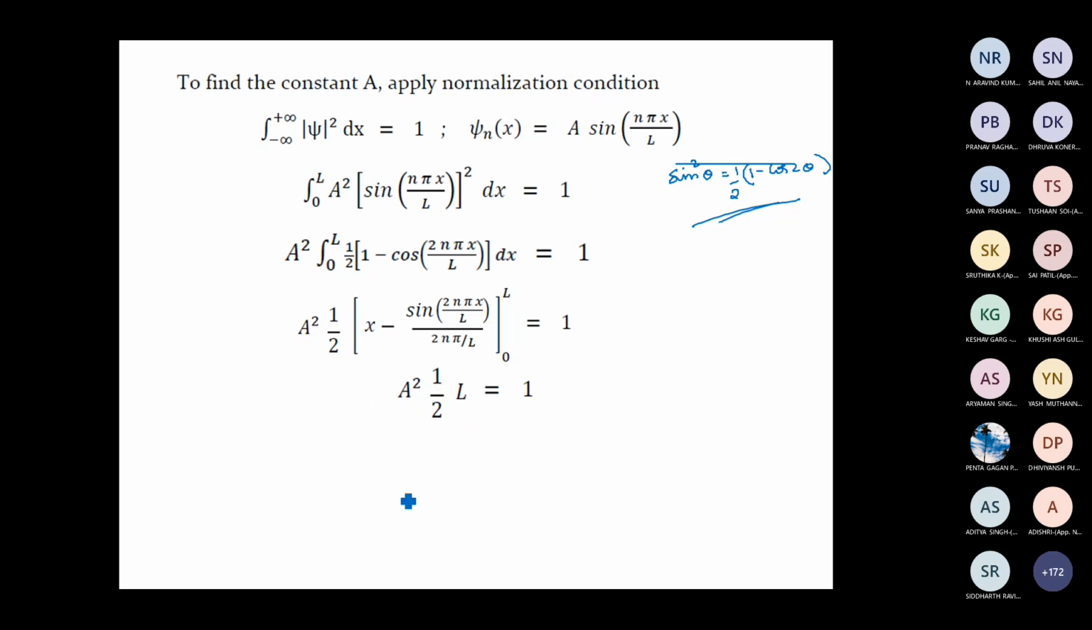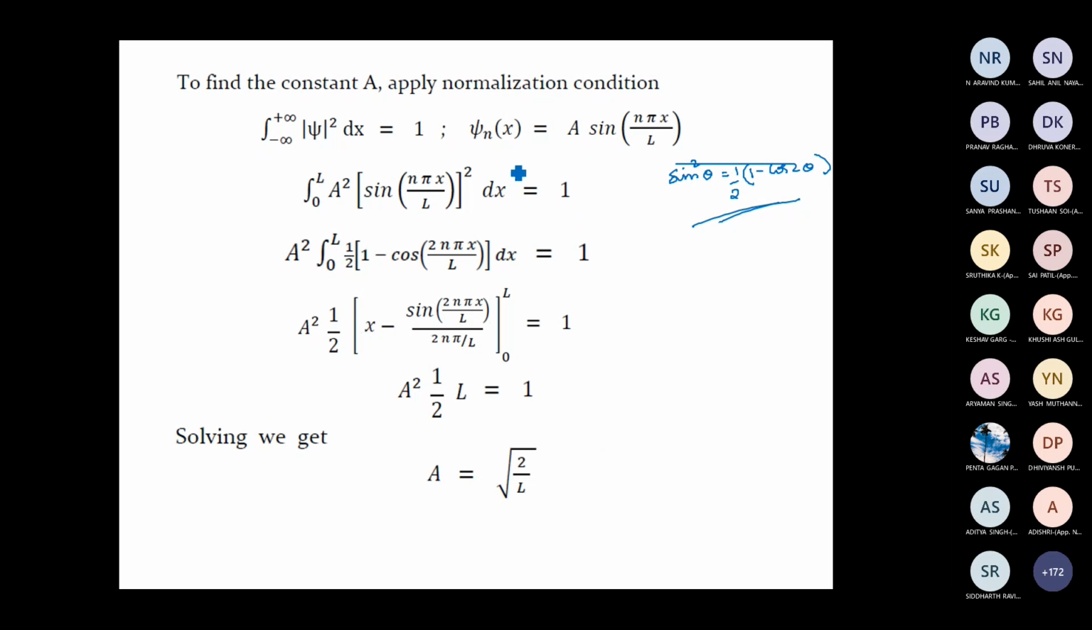If you rearrange this equation, you see that a must be equal to square root of 2 by L. So the value of a is fixed to be equal to square root of 2 by L, where L is the length of the box. This constant a is also called the normalization constant. This procedure of finding the constant a by using the normalization condition is called the normalization procedure, or normalizing the wave function.